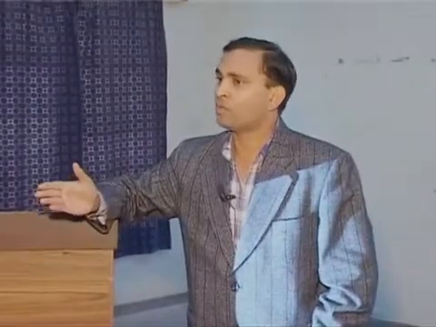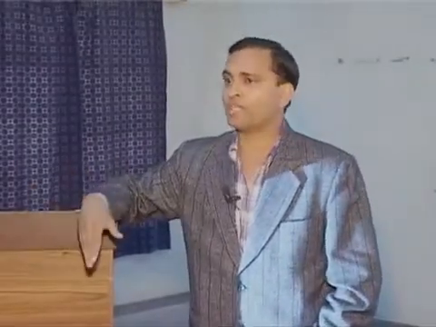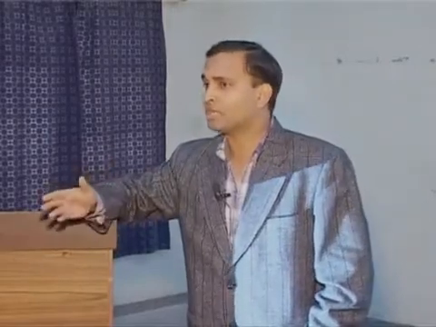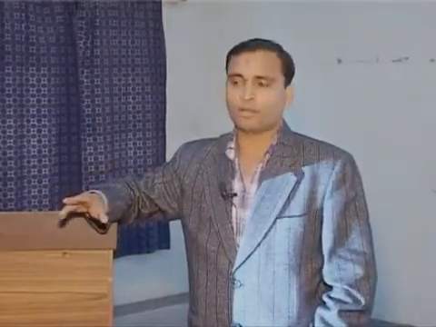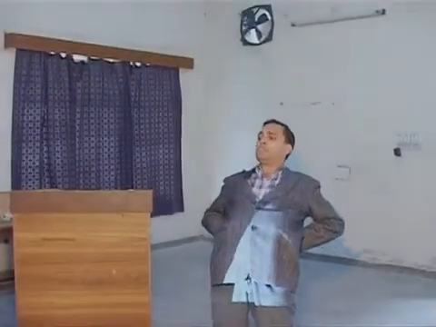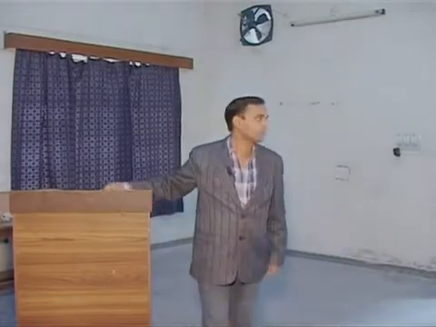If you are able to achieve more flexion than normal, it is hyperflexion. When you are able to achieve more extension than normally available, it is hyperextension.